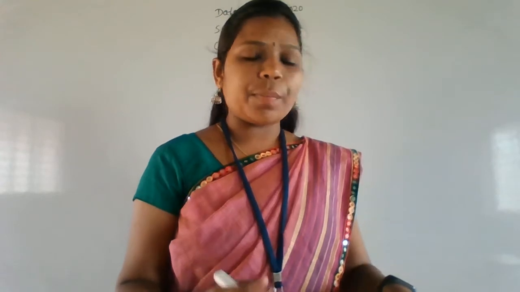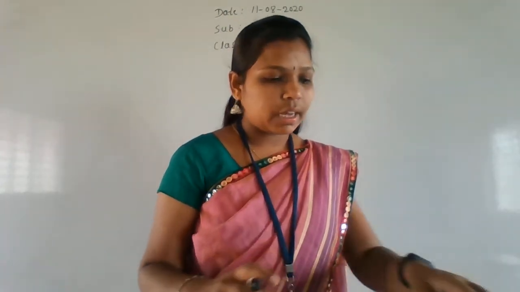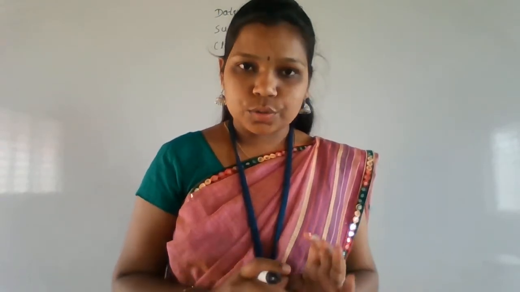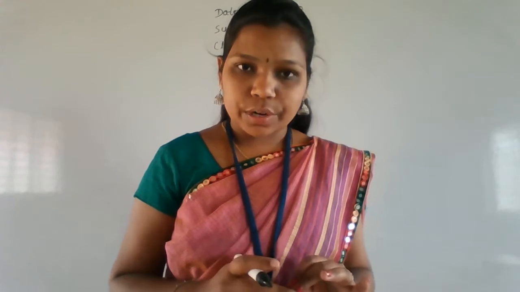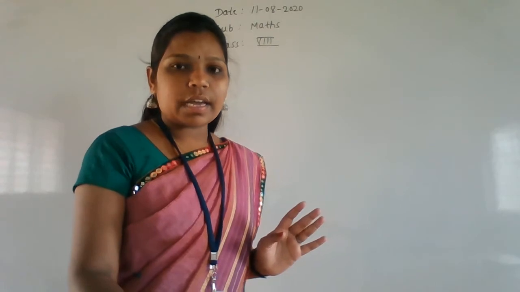In the last class we studied the multiplication properties of rational numbers, right? So today we'll learn the properties of division. I will tell it in short, okay? Properties of division: closure property, associative property, commutative property. No property is satisfied for division; under division, all the properties fail to satisfy, okay?